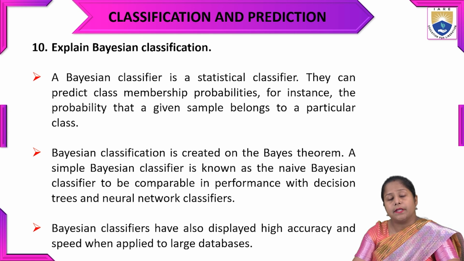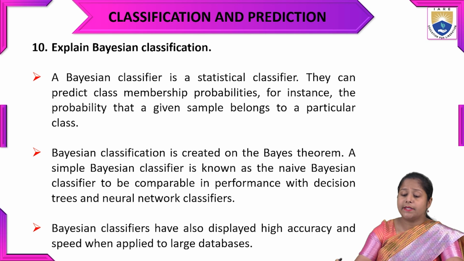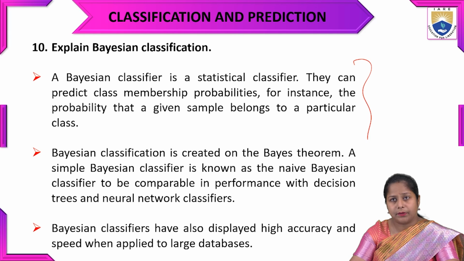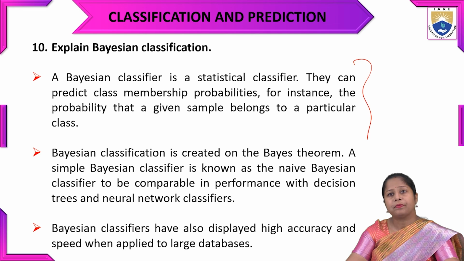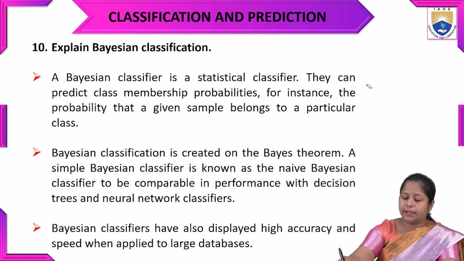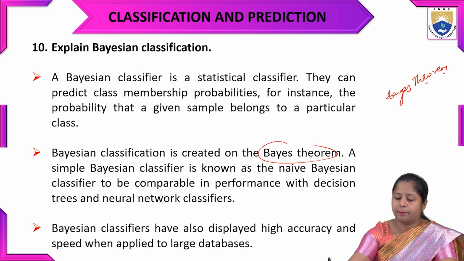Explain Bayesian classification. Bayesian classification works on the Bayes theorem. A Bayesian classifier is a statistical classifier. It predicts the class membership probability, for example the probability that a given sample belongs to a particular class. The Bayesian classifier is built on Bayes theorem, which is from mathematics.